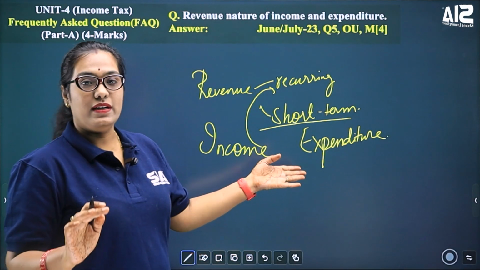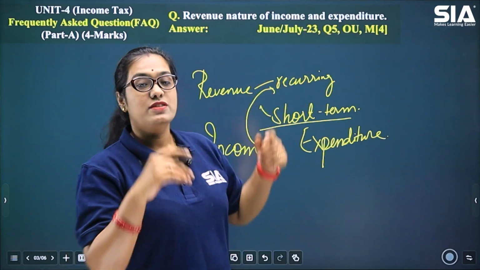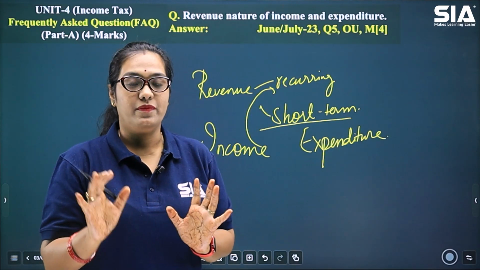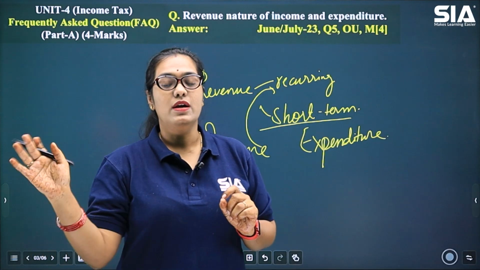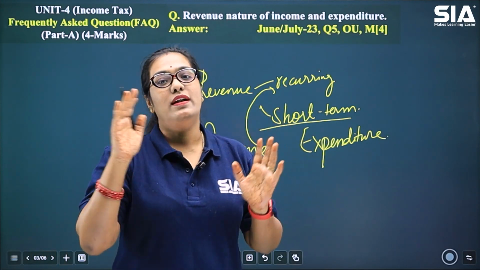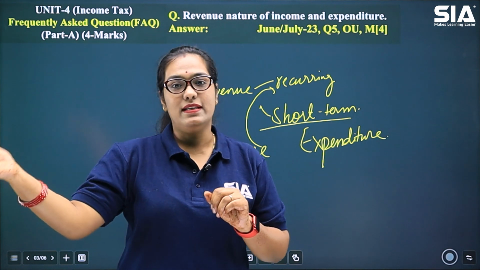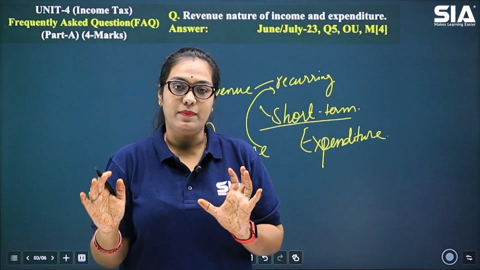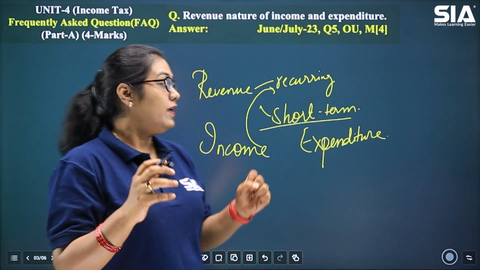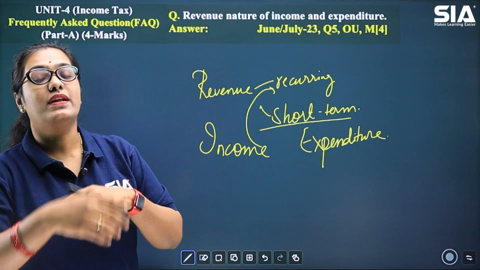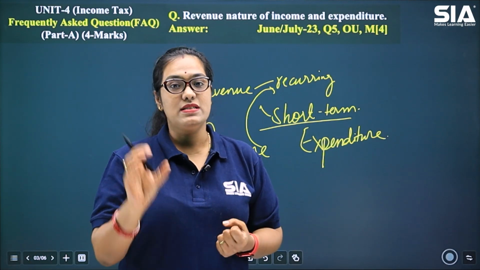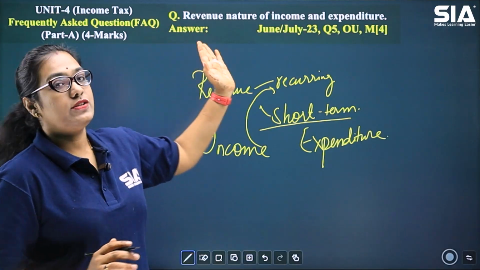Now, any expenditure which is recurring, that is, which is repeated, and which lasts for a short term. When we say short term, it usually means between 1 to 11 months. If it crosses 12 months, then that becomes capital in nature. But if it is between 1 to 11 months, it is a short term period. So any expenses that keep recurring, repeating, coming now and then, are called revenue nature of expenses.